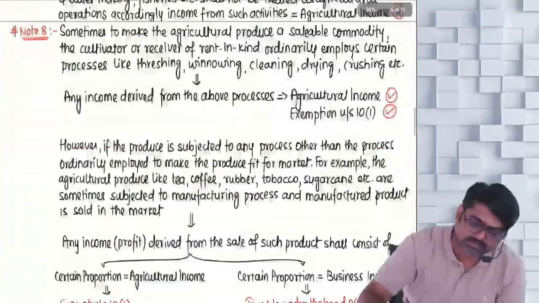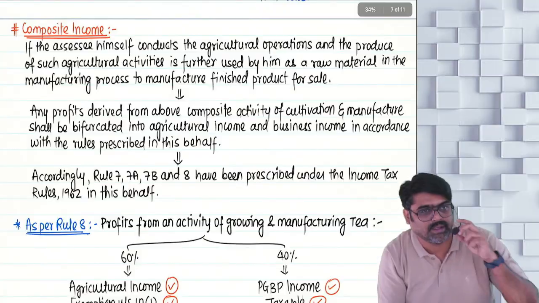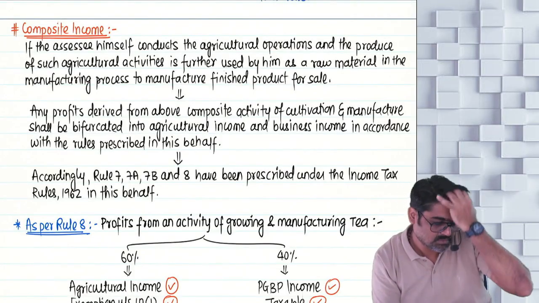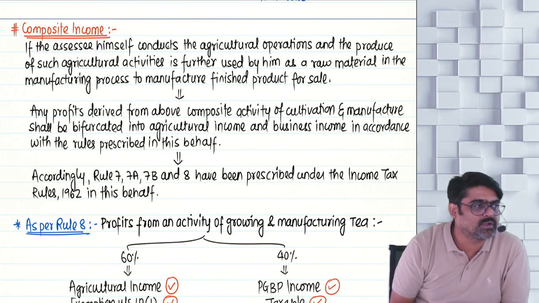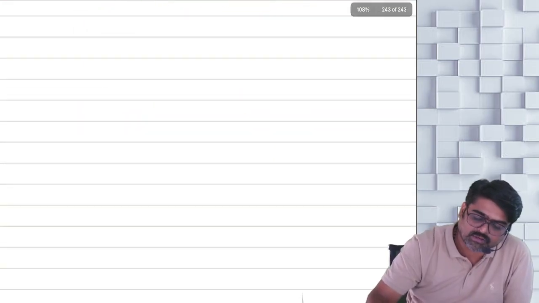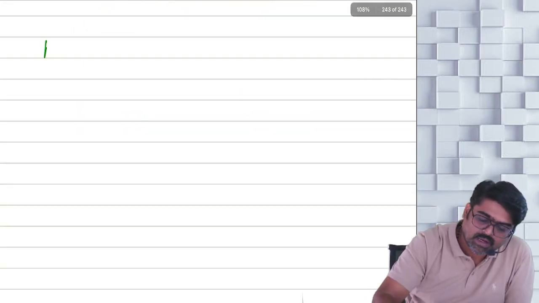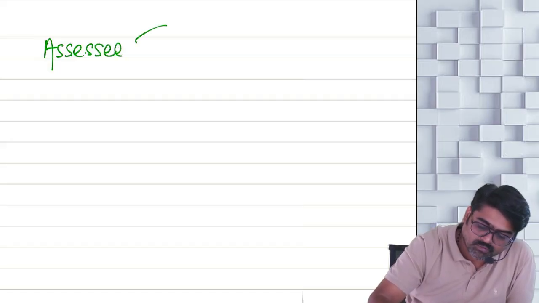Now pay attention. The next concept is composite income. Composite income means, I have already told you, a single assessee is there. Now the assessee is doing one thing: he is cultivating.